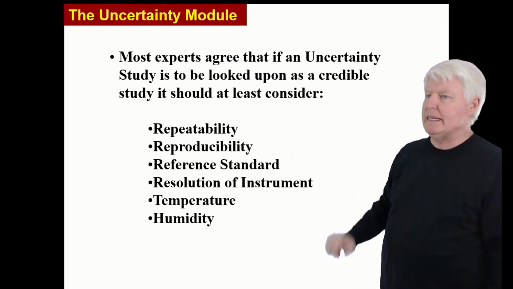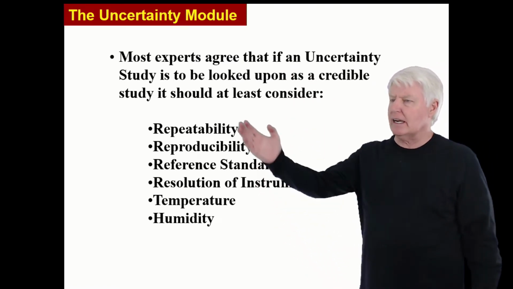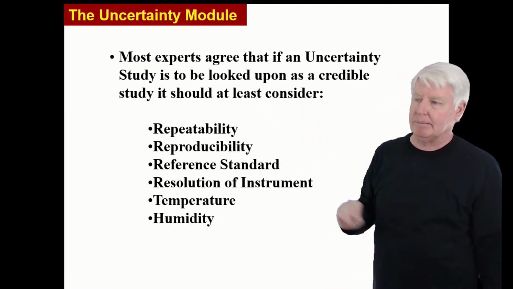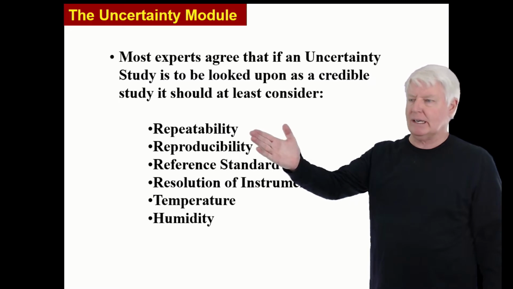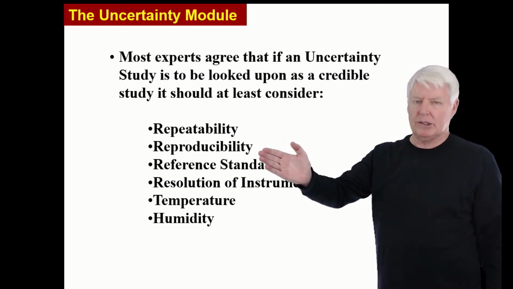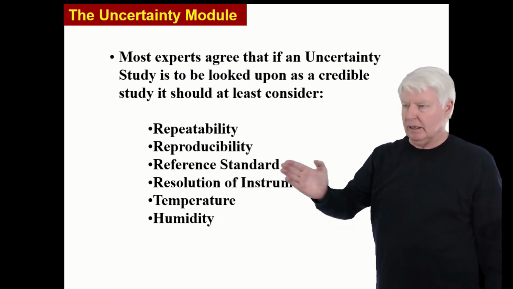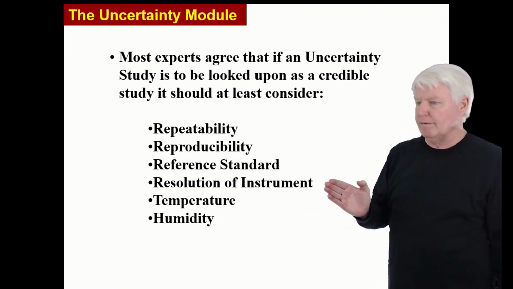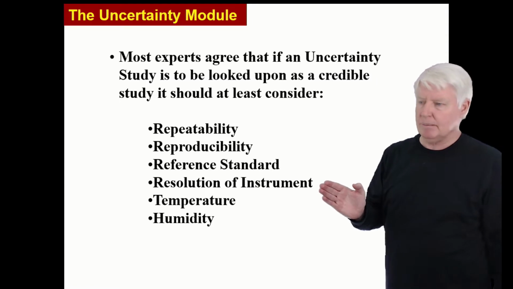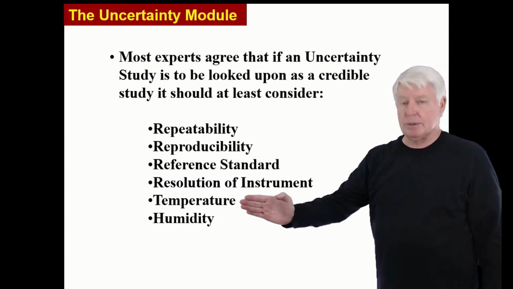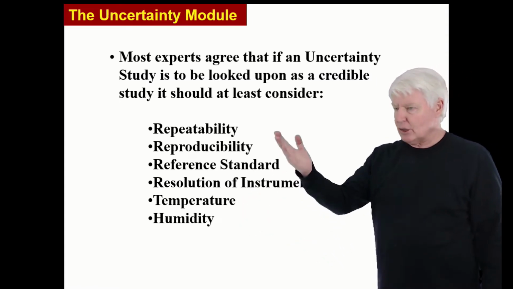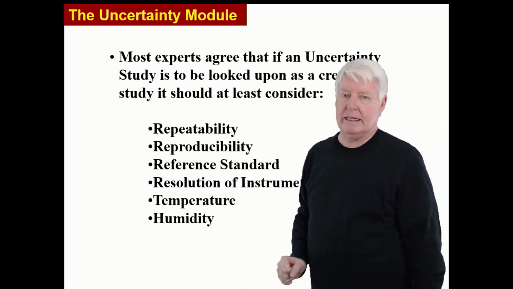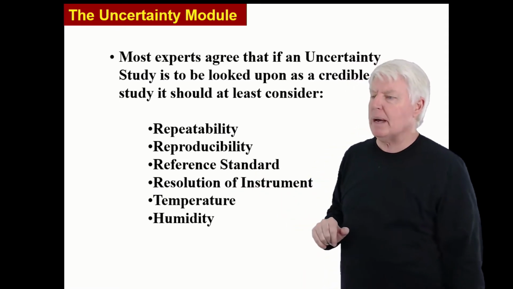Most experts agree that if an uncertainty study is to be looked upon as a credible study, it should, as a minimum, consider repeatability, sigma of the measuring equipment, reproducibility, sigma of operator to operator, variation due to the reference standard, variation due to resolution, measurement resolution, temperature, humidity. You should have at least those if you're going to do an uncertainty study, and you may have much more than these, but this is just the basis.